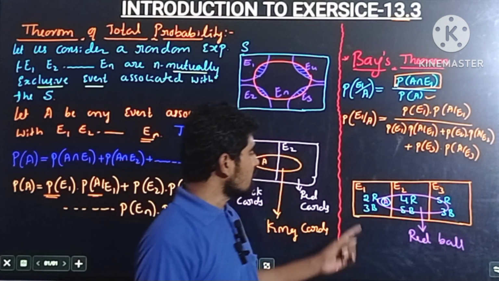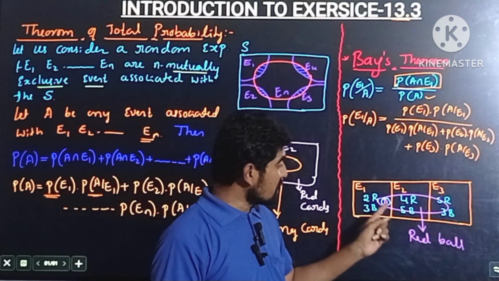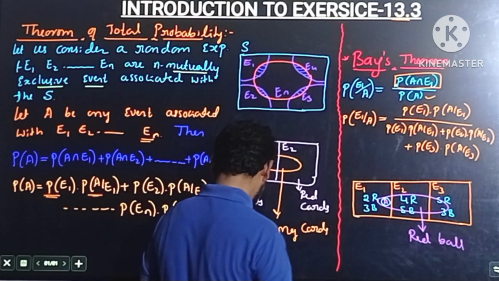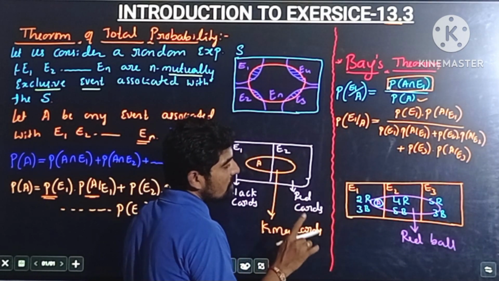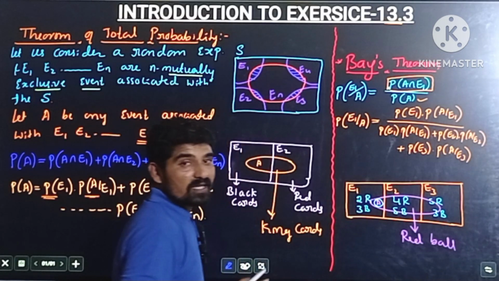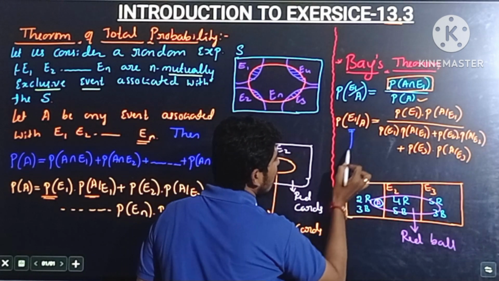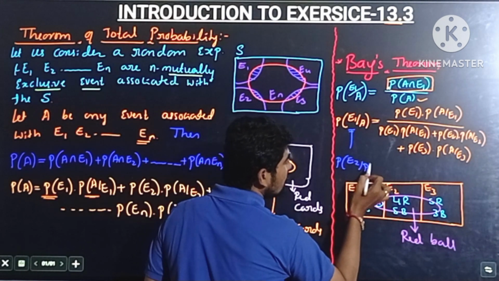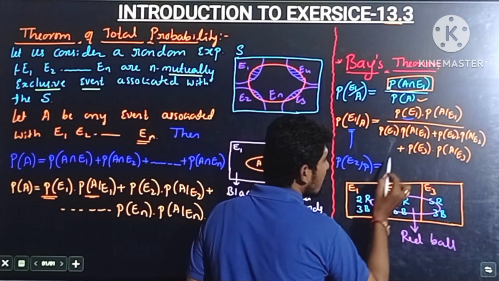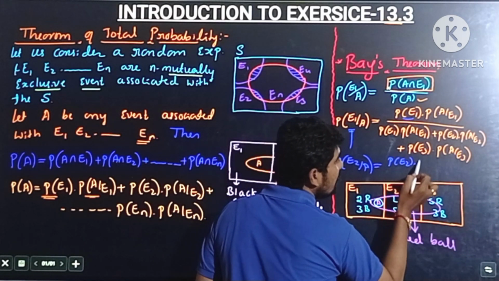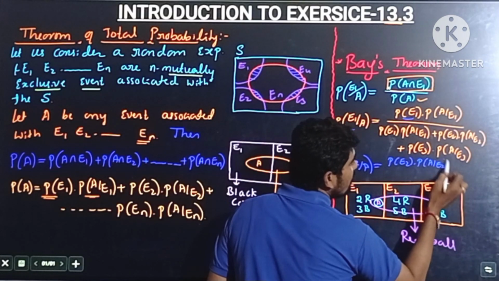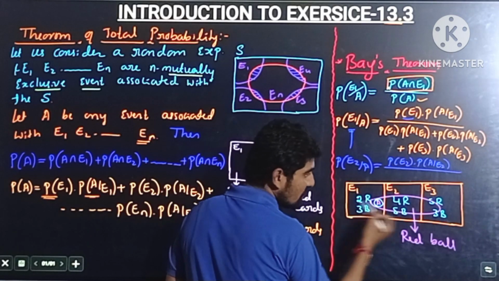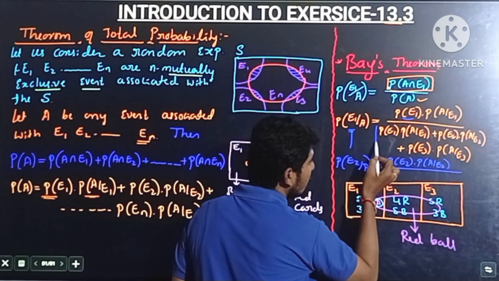And suppose he asks, what is the probability of getting a red ball from the second box? Then the formula is going to change here. I will tell you the formula to calculate the probability of the red ball being from the second box. That is probability of E2 by A, because the second box event is E2. Probability of E2 by A is equal to, look what happens at the top, probability of E2 into probability of A by E2, divided by the total probability of the event A. So same thing here also: there exist three events, so we need to copy the same expression here.